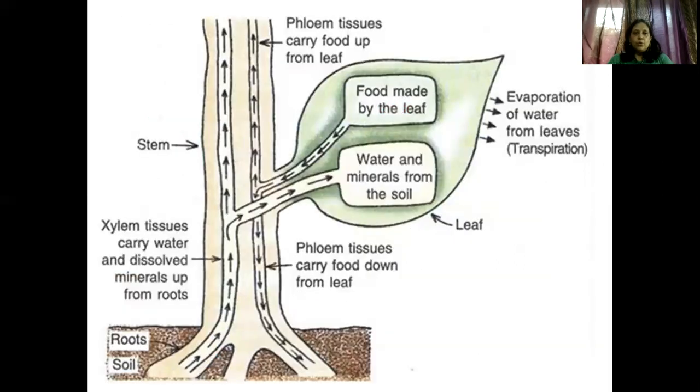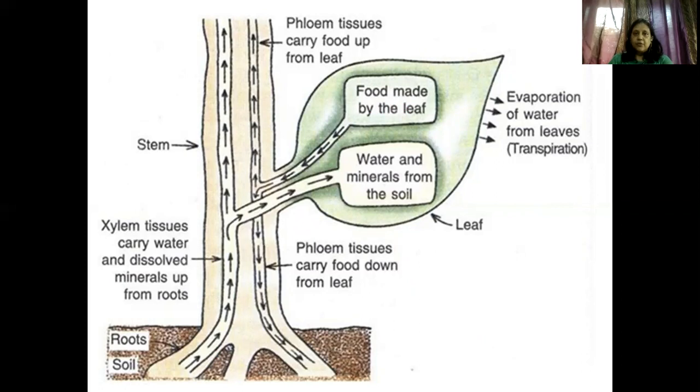So here in the diagram, what do you see? Here you can see the xylem tissues that carry water up to the stem, yes, to the leaves also. Now once that water comes up to the leaf, what does it undergo? Photosynthesis, that we have studied, right?